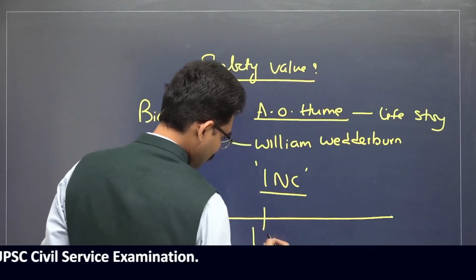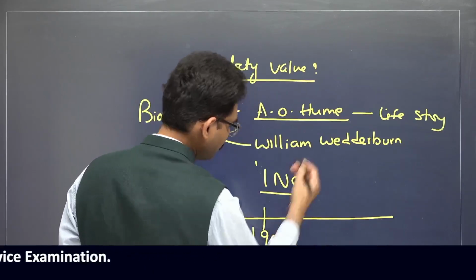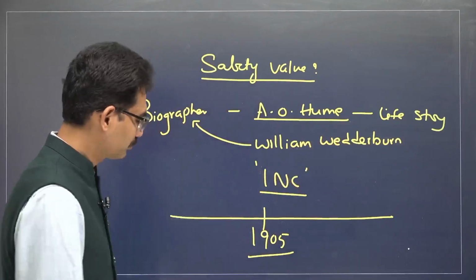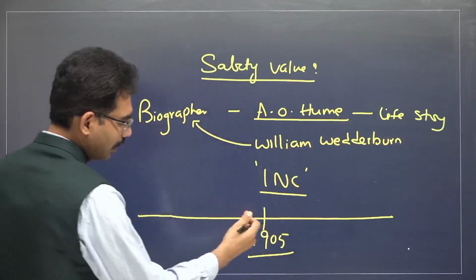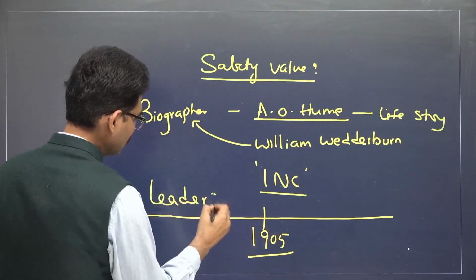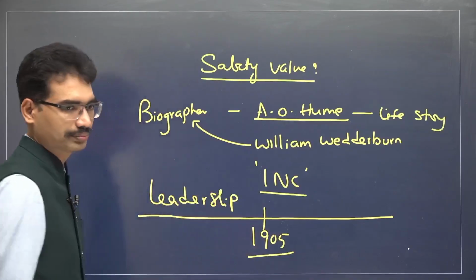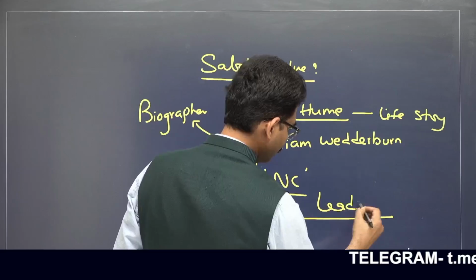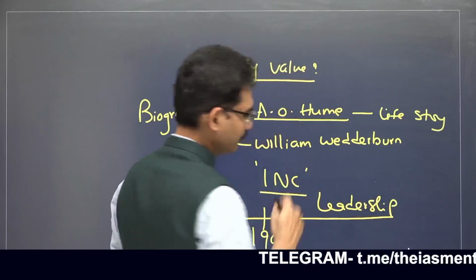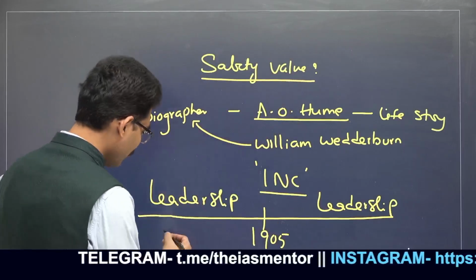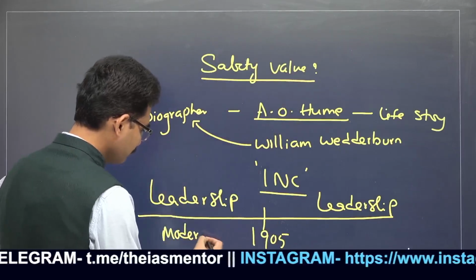After 1905, this book came, in the 1910s it came. Up to 1905, in the Indian National Congress, one kind of leadership was there. After 1905, another kind of leadership emerged. The earlier leaders were very moderate in nature.